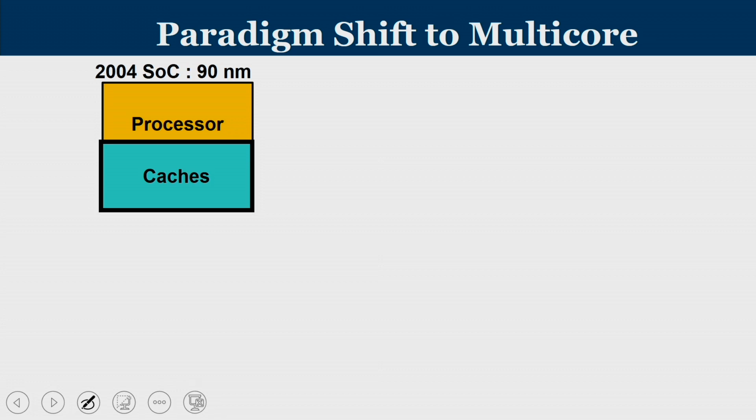Every processor or every chip is defined by something called process technology. It is roughly the size of a transistor, or to be very precise, the channel length of a transistor. Let us assume in 2004 a chip consists of a processor and caches. Together this is called your IC. Let us say it is built with 90 nanometer technology. That means two transistors can be as close as roughly 90 nanometers.